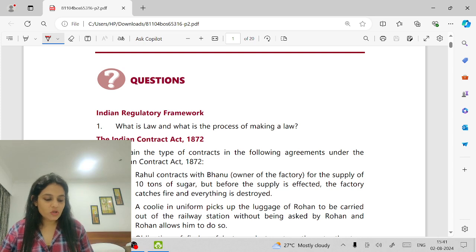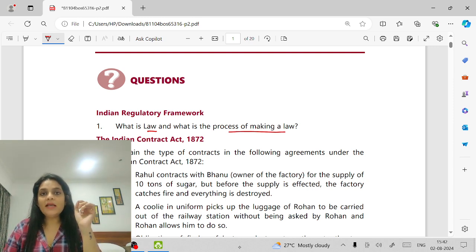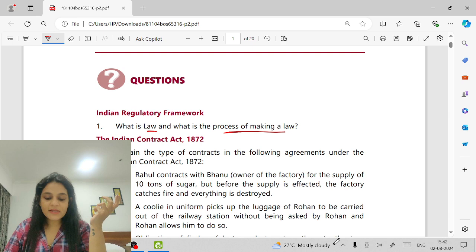So the first question is from the first chapter, Indian Regulatory Framework. What is law and what is the process of making law? So can I say law is nothing but a set of rules and principles which are formed to govern the society? Yes. What is the process of making the law?